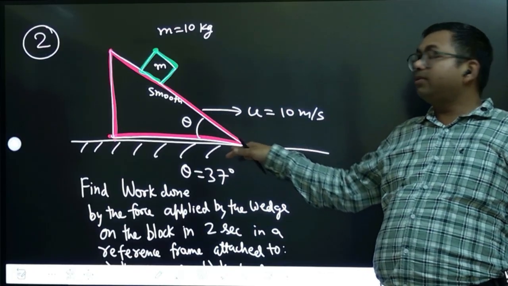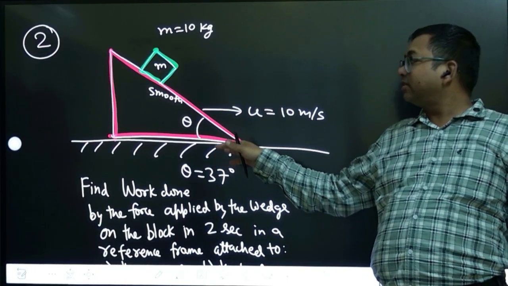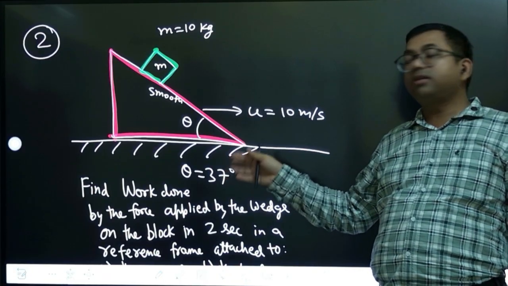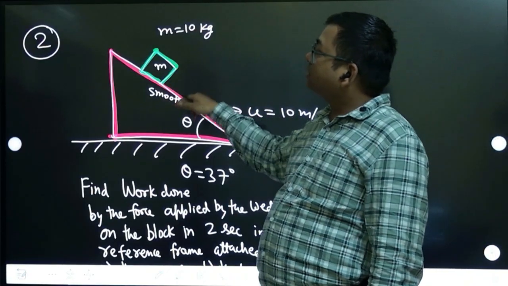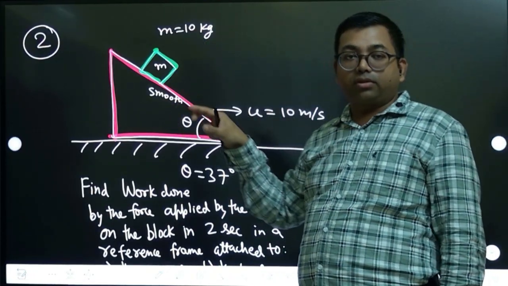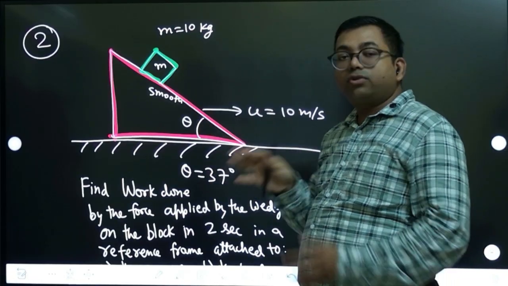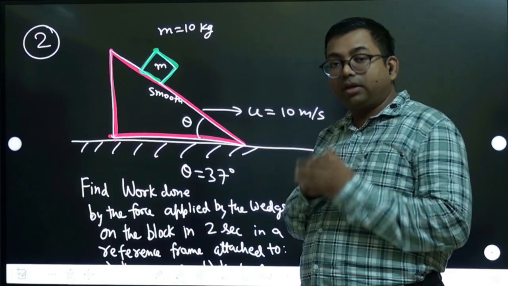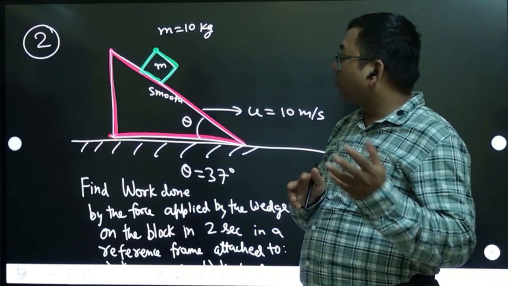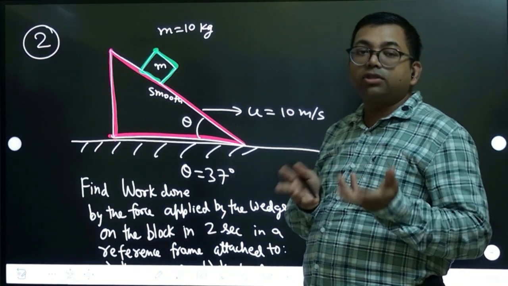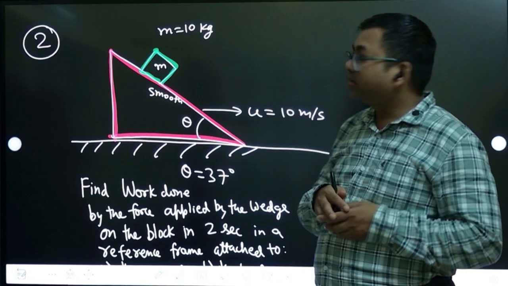They are not saying anything about the other surface; that surface may be tough or smooth, it doesn't matter because the wedge is going with a constant speed. This surface is smooth and the block was released on this, so there will be an interaction force between the block and the wedge. Normal only is the interaction, because friction is not there.